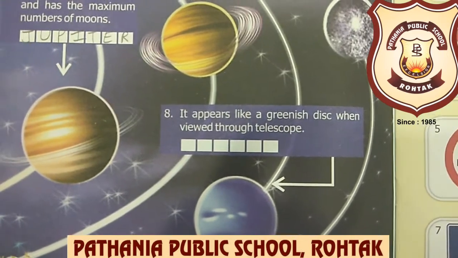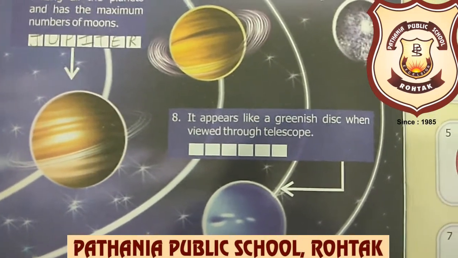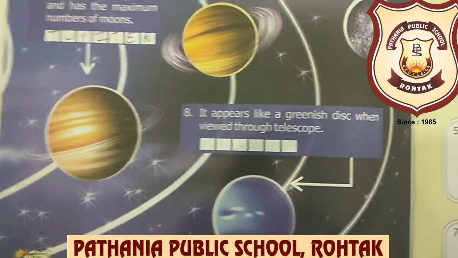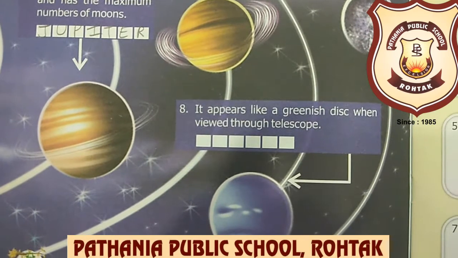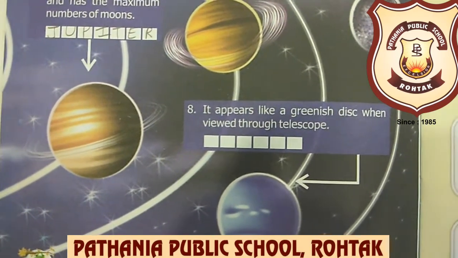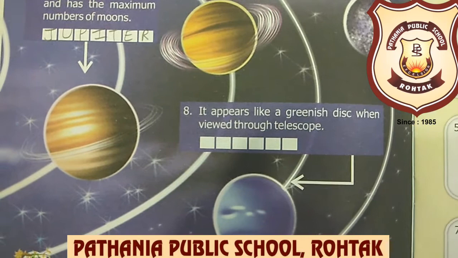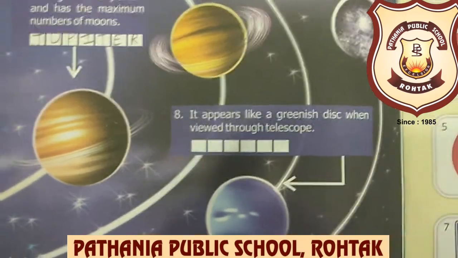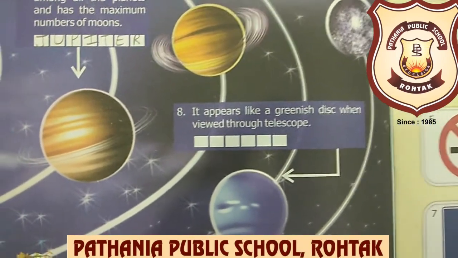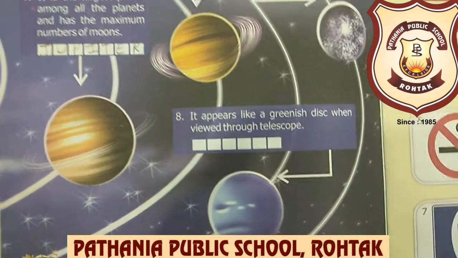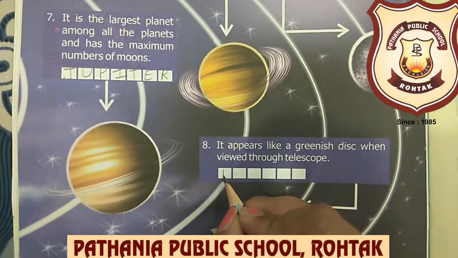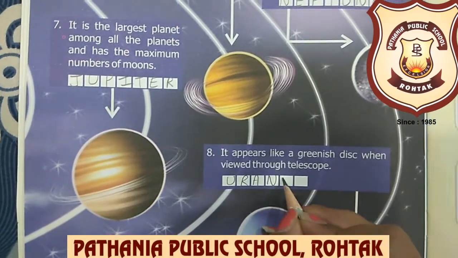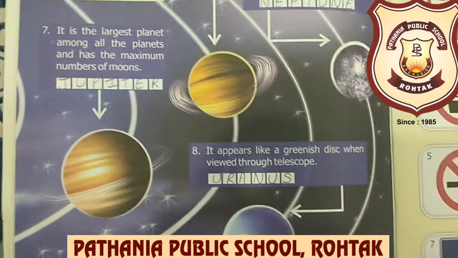Now moving on to the eighth clue, beta: it appears like a greenish disk when viewed through a telescope. Beta, see, planets are very far from us. We can't see them. We need special types of equipment to see them. One of the special types of equipment is the telescope. So this planet looks like a green disk when viewed through a telescope. Which planet is this? Yes, this is Uranus. So we will write here the spelling U-R-A-N-U-S. Uranus beta.